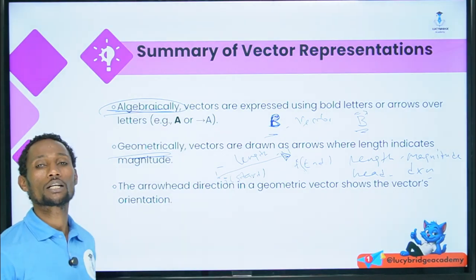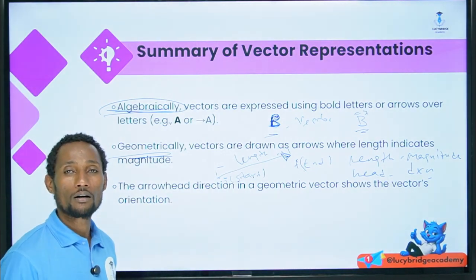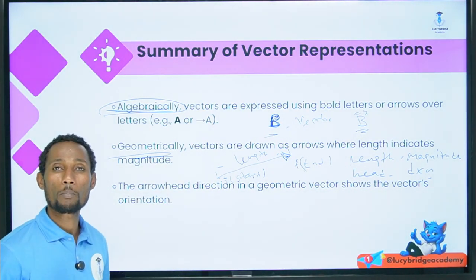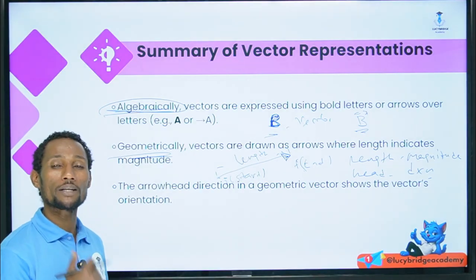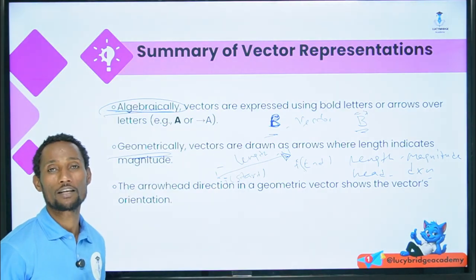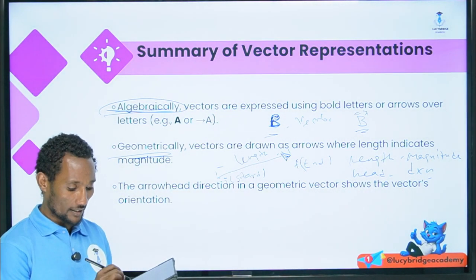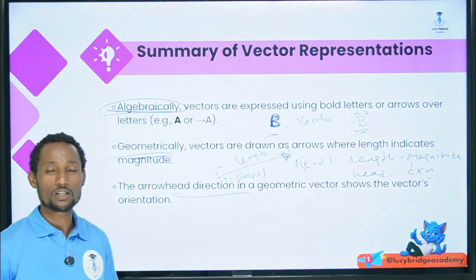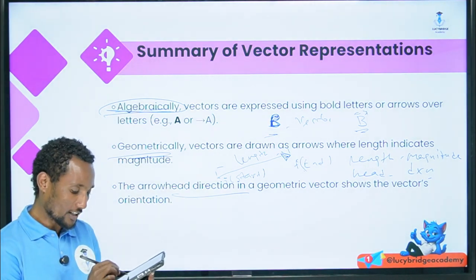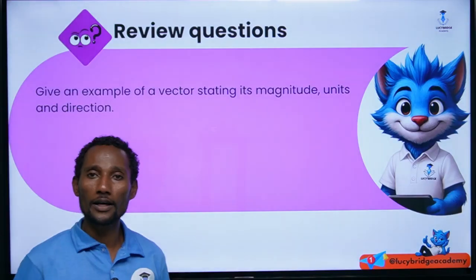In such a way, you can classify the representation of a vector as bold, or with an arrow on its overhead. Geometrically, you can use an arrow which is drawn for a given vector. So we know that the arrow direction on the geometric vector, the head, represents the vector's orientation.